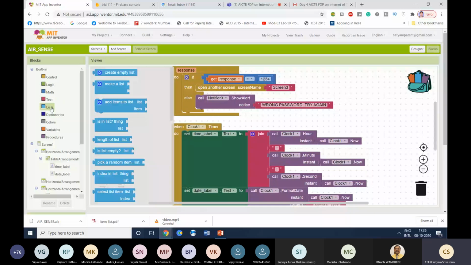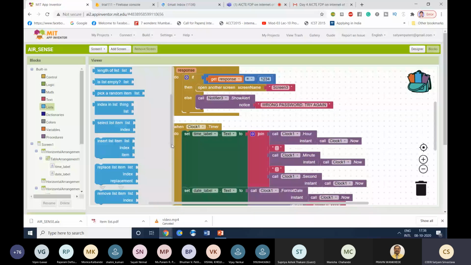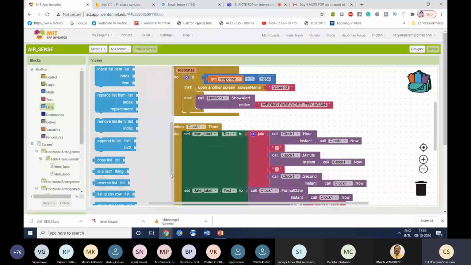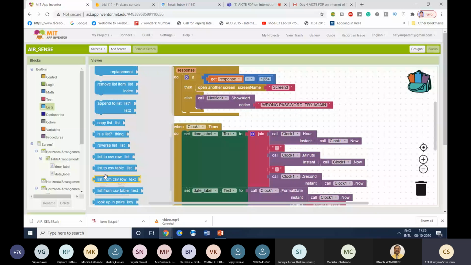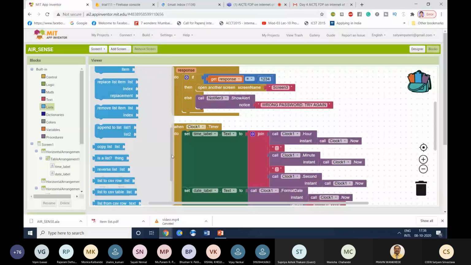Then this is the list block. In this, let us say if you want to design a specific kind of list, or whatever data is coming, you want to make a list with a date time stamp. Using this block, you can design the list and display that list, and you can convert that list into Excel format or .txt format, with different options like list to CSV table, and append to any column or append to any row.